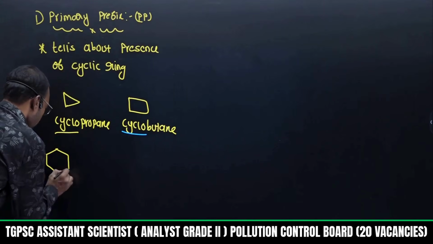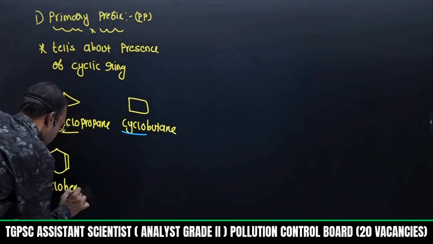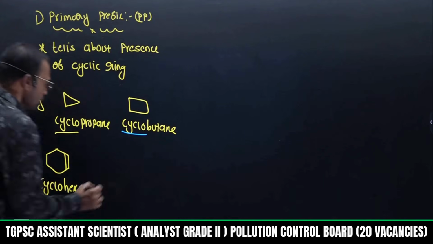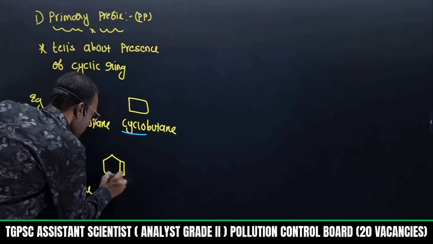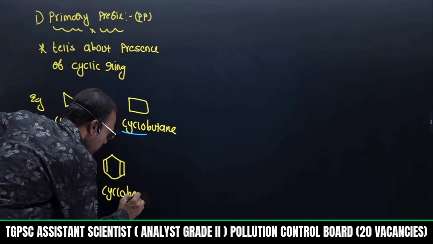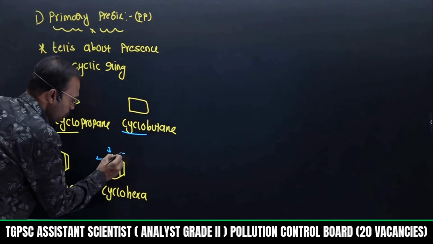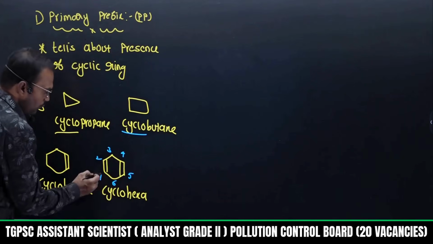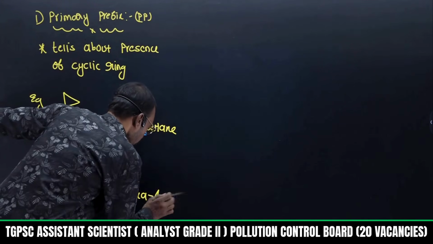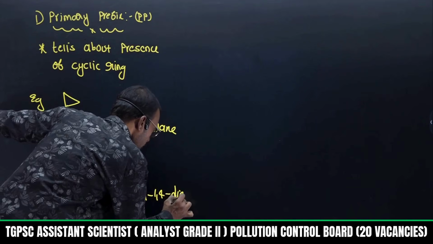Suppose I take a 6 membered ring with a double bond, here I can write cyclohexene. No need to worry how I am writing, you focus only on the word cyclo. If multiple double bonds are present, I can say cyclo, hexa, starting from here: 1, 2, 3, 4, 5, 6. Double bonds at 1, 4: cyclohexa-1,4-diene. That is the name.